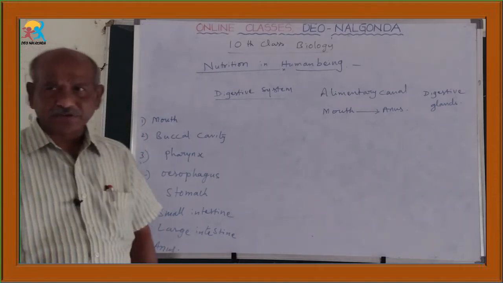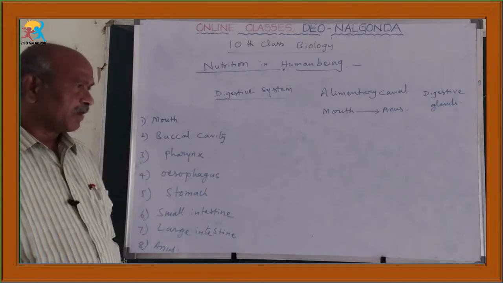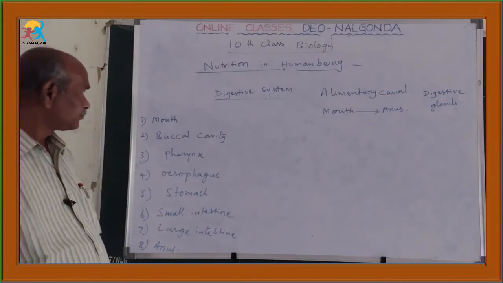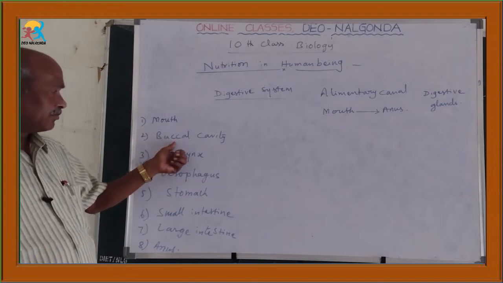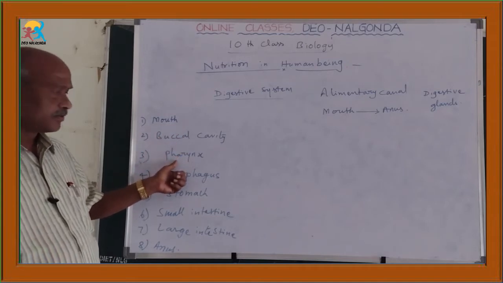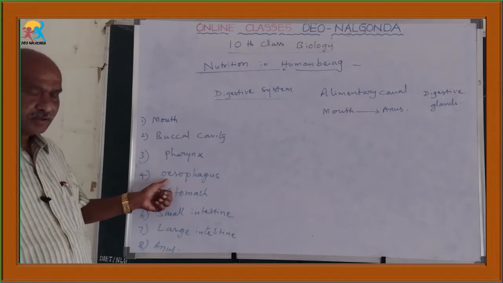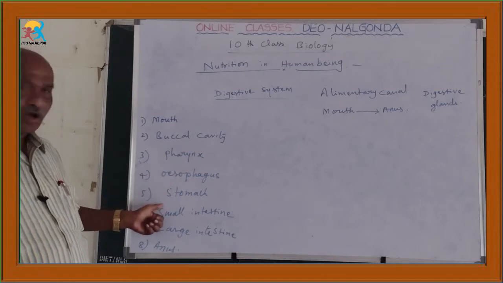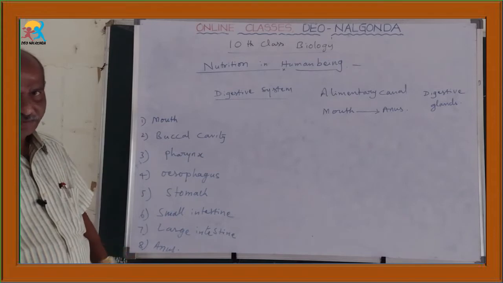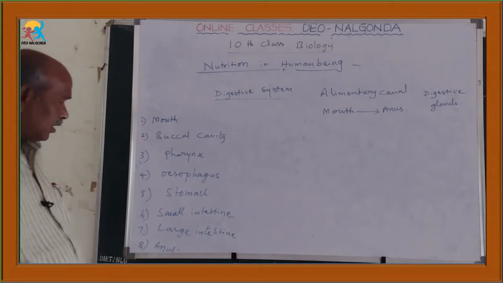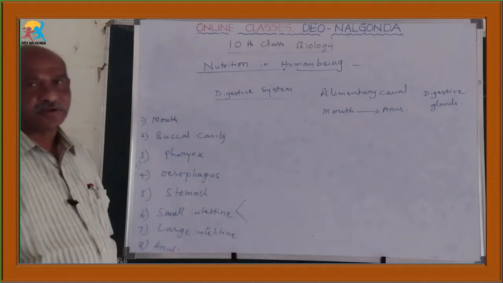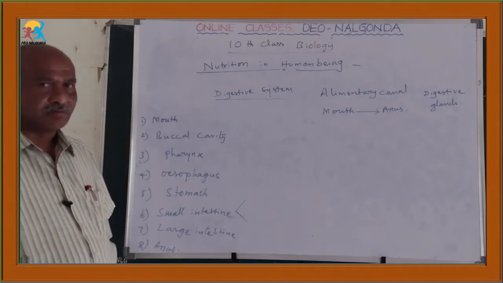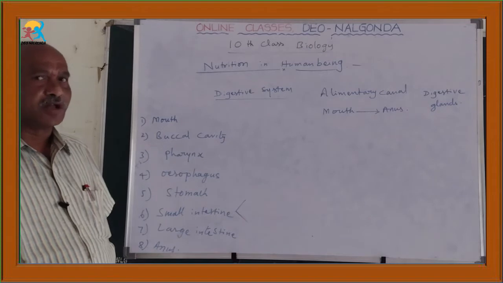So in the alimentary canal, mainly 8 parts are present. One is mouth, second buccal cavity, next pharynx, esophagus, stomach, small intestine, large intestine. In the small intestine, mainly two parts are present, duodenum and ileum, but actually a third part, jejunum, is also present.